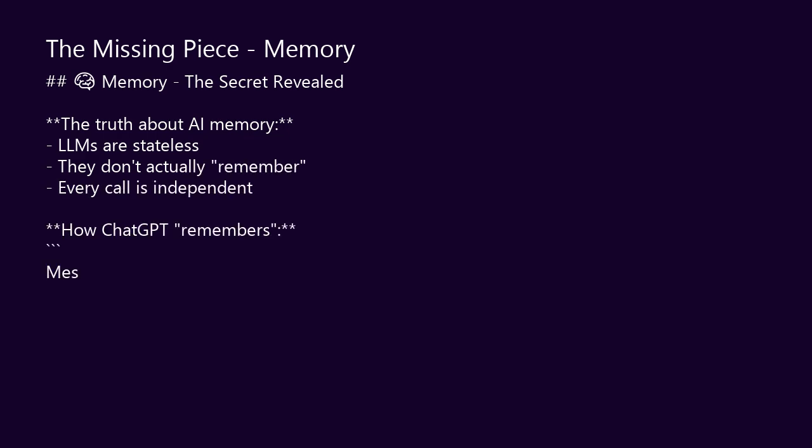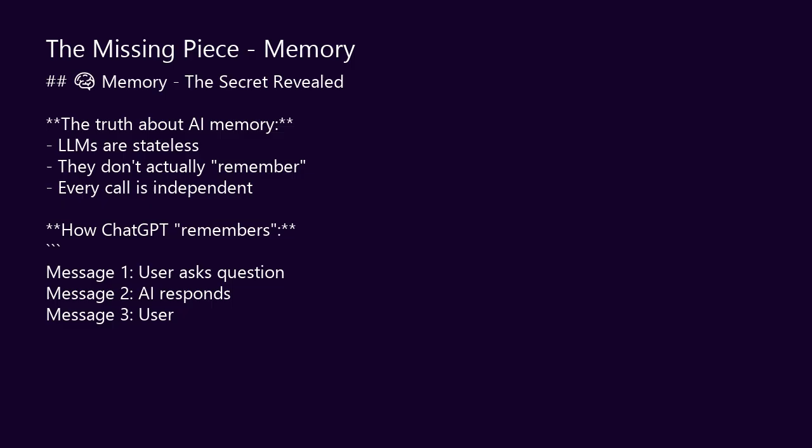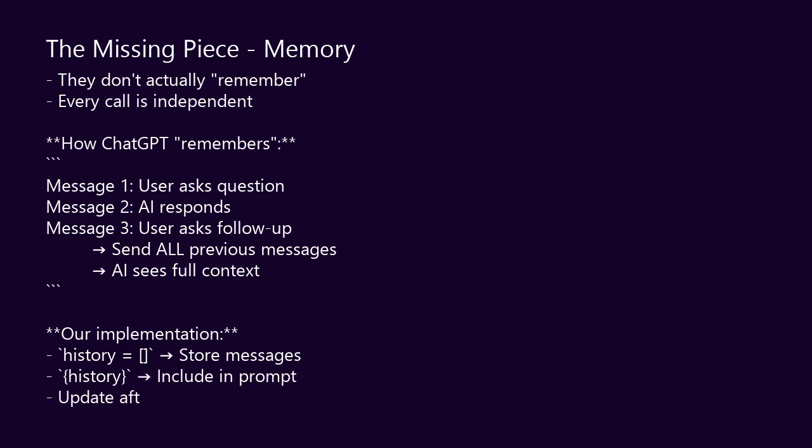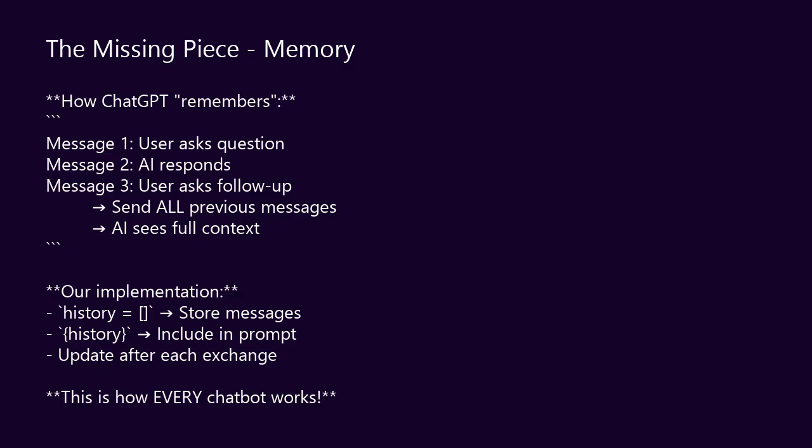Alright, we have a working AI assistant. But there's a problem. Try this in ChatGPT. Tell it your name is Raj. Then ask, what's my name? It remembers. It feels like a real conversation. Our assistant? It has amnesia. Every question is brand new. No context. No memory. Not very useful for a real chatbot.